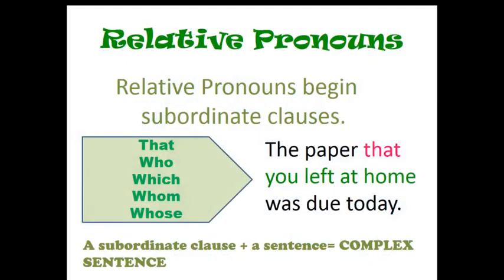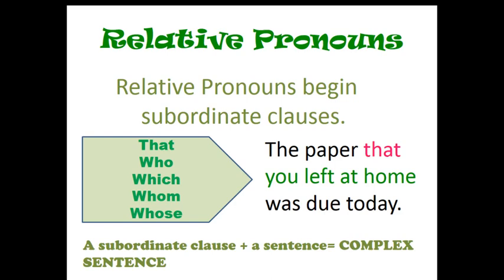Now we see relative pronouns. How can we differentiate these relative pronouns? Relative pronouns begin a subordinate clause. Now you are familiar with the clause. The subordinate clause begins with a conjunction, which may be that, who, which, whom, or whose.